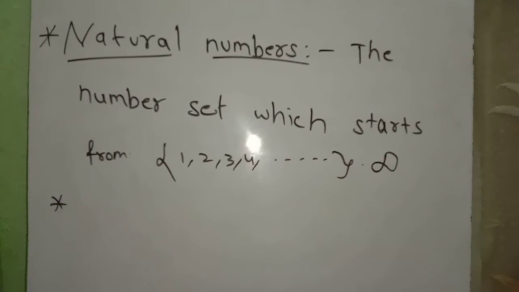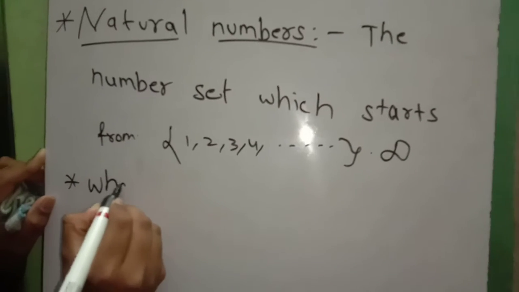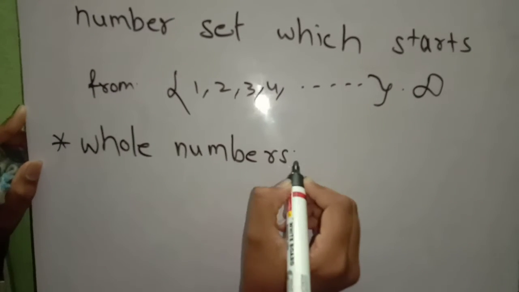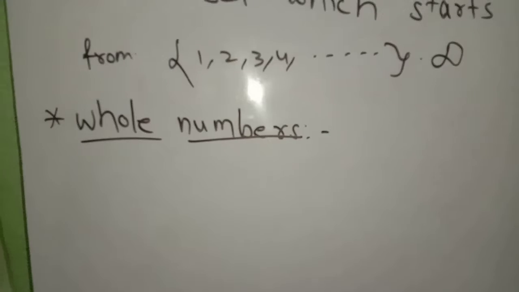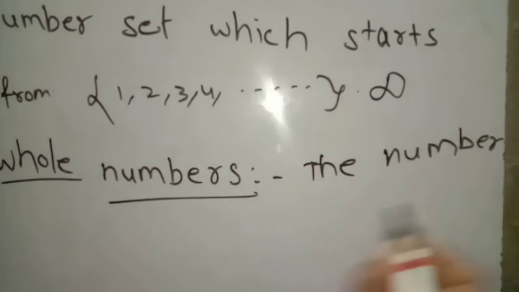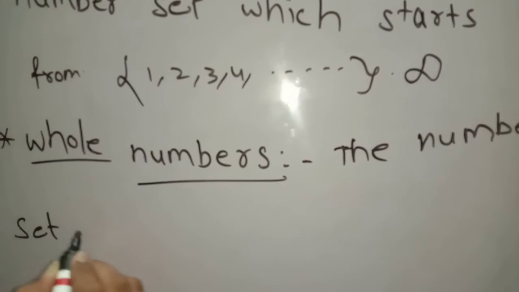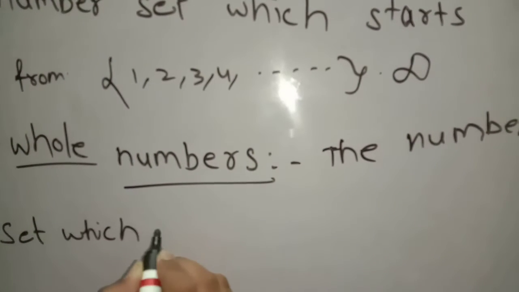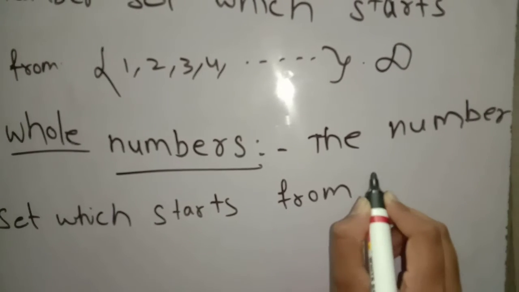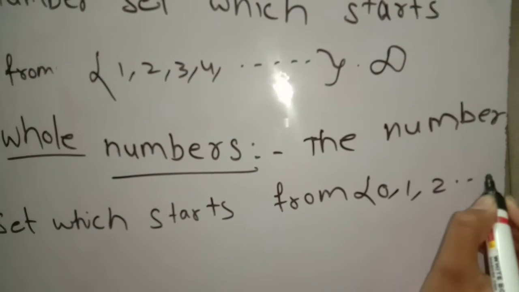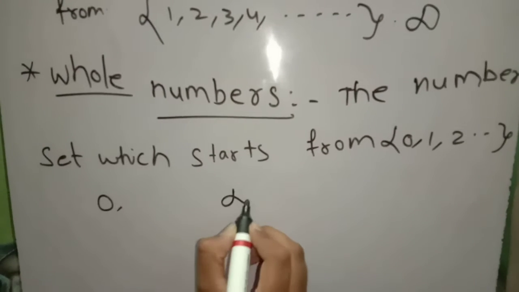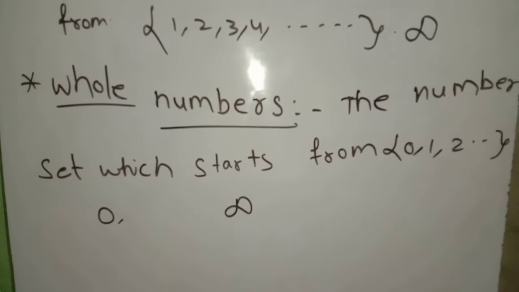And now we are seeing about whole numbers. The number set which starts from 0, 1, 2, and so on. So the number set which starts from 0 and the ending is infinite. This type of number set is called a whole number.